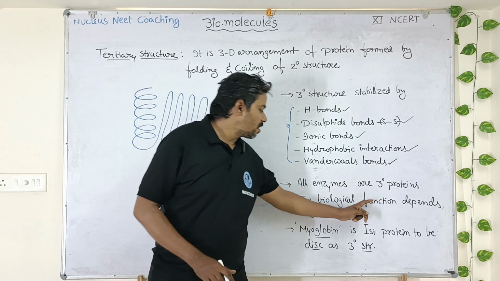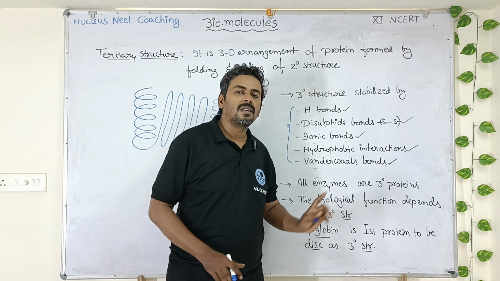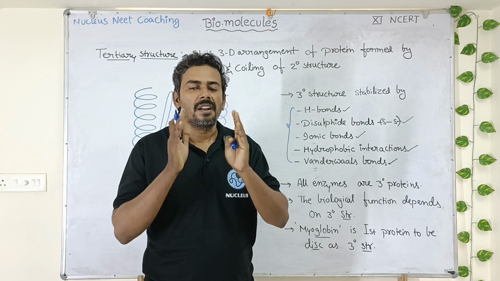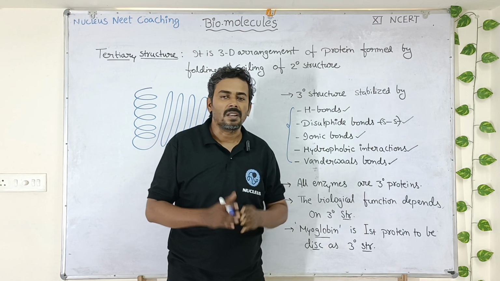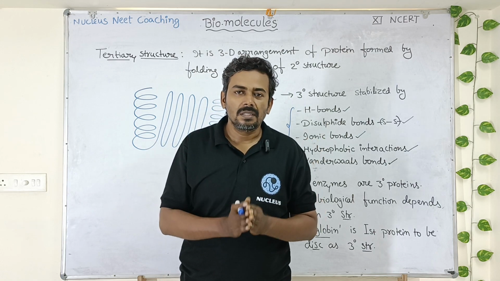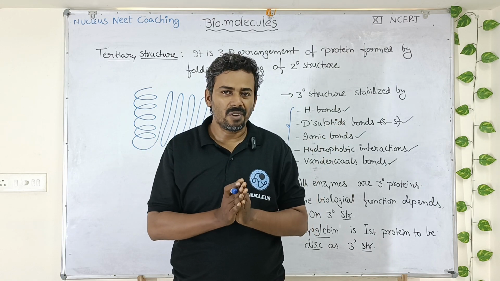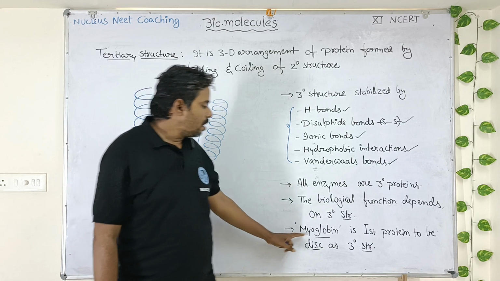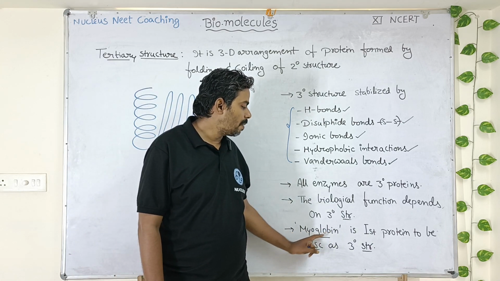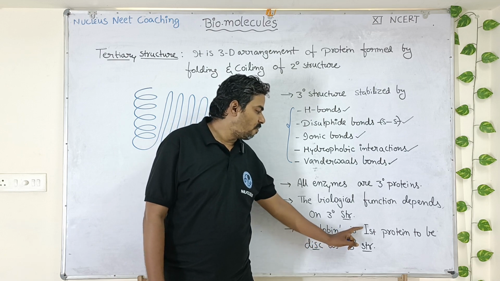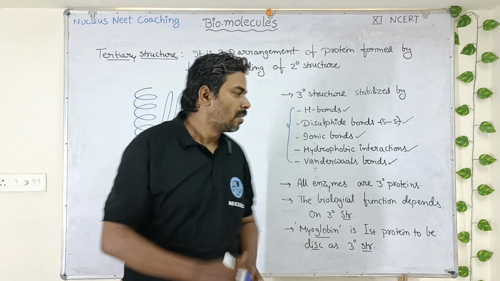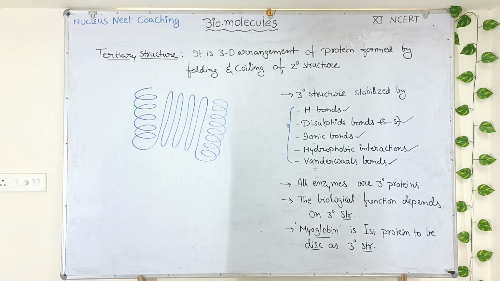Next, the biological function of the protein depends upon the tertiary structure. So if a protein is showing any particular biological function, it is because of its tertiary structure. Suppose the tertiary structure is disturbed because of any reason, then the protein is not able to show its biological function. Understood? So myoglobin is a pigment, an oxygen carrying pigment. It is present in the muscles. It is the first protein to be discovered as tertiary structure. Okay. So copy down this, students.